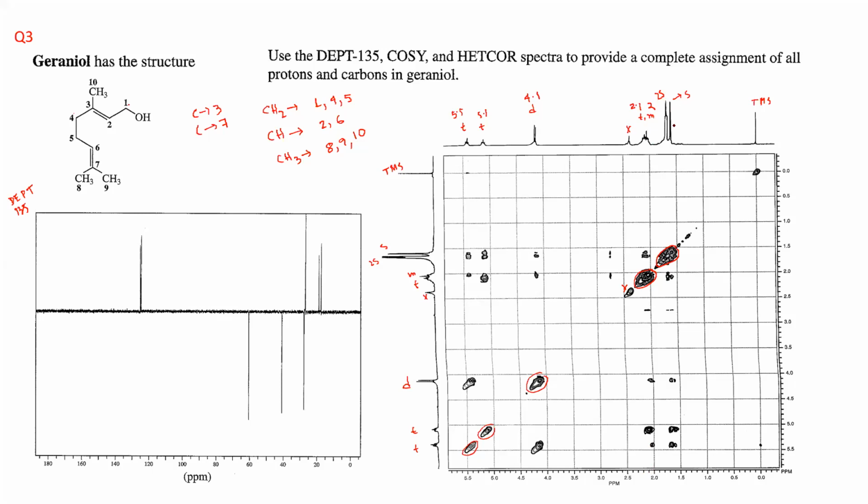Then you have singlets. The singlets you are having around 1.6, and you have 1.78. So this one you consider 1.6, and these two are very close. You can consider 1.75 and 1.8. Okay, these are the different spots.